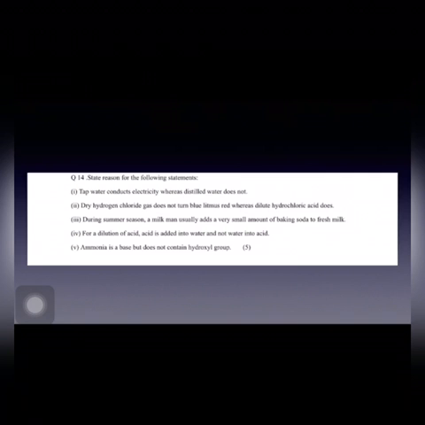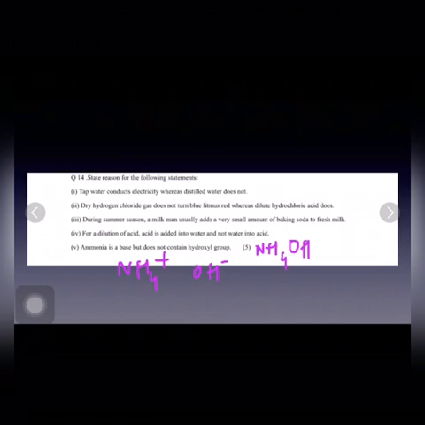Fifth is: ammonia is a base but does not contain hydroxyl group. Ammonia is a weak base, and when dissolved in water it forms ammonium hydroxide, NH4OH, and ammonium hydroxide ionizes to give ammonium ions, which is NH4+, and hydroxyl ions, which is OH-.